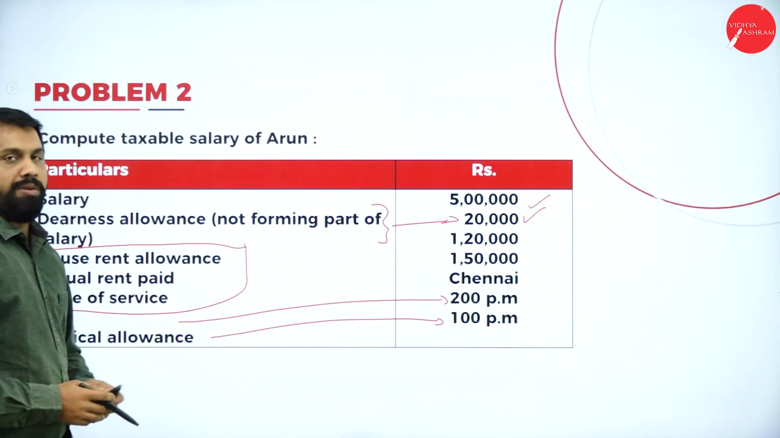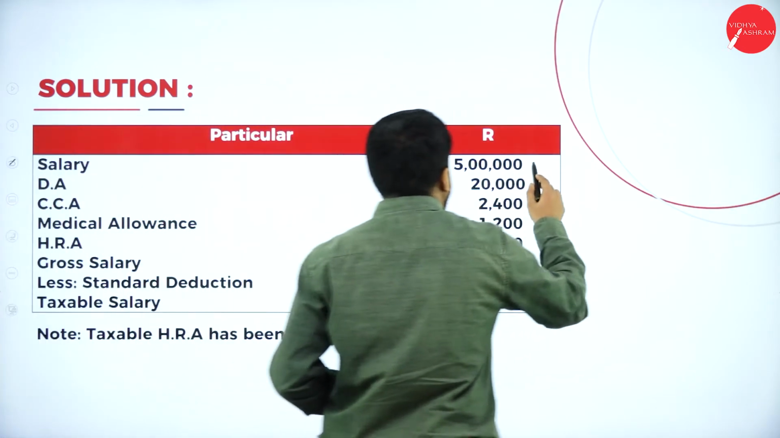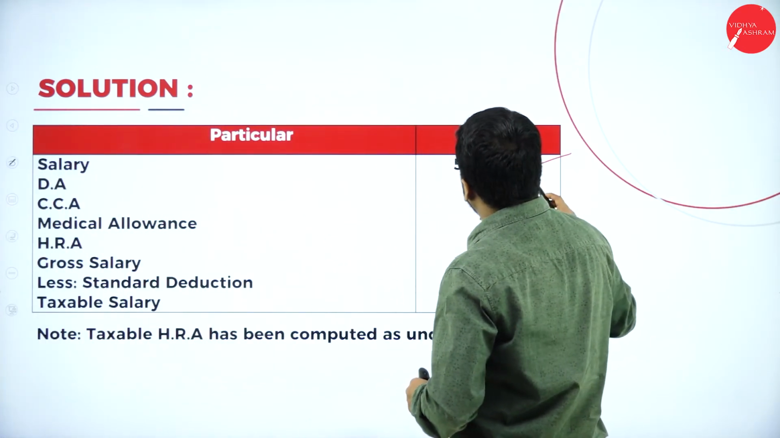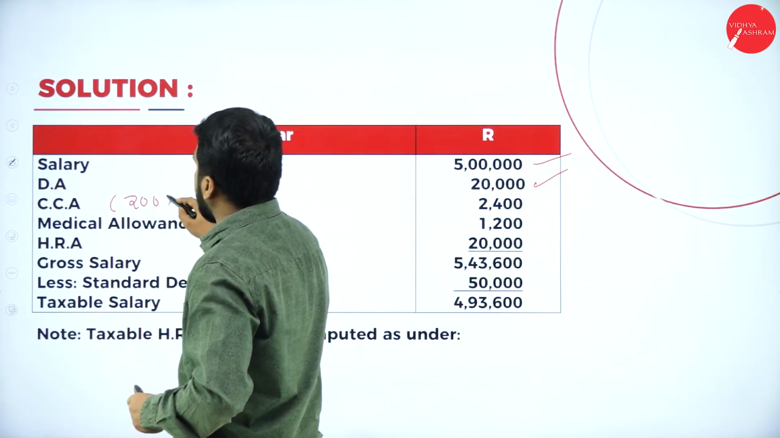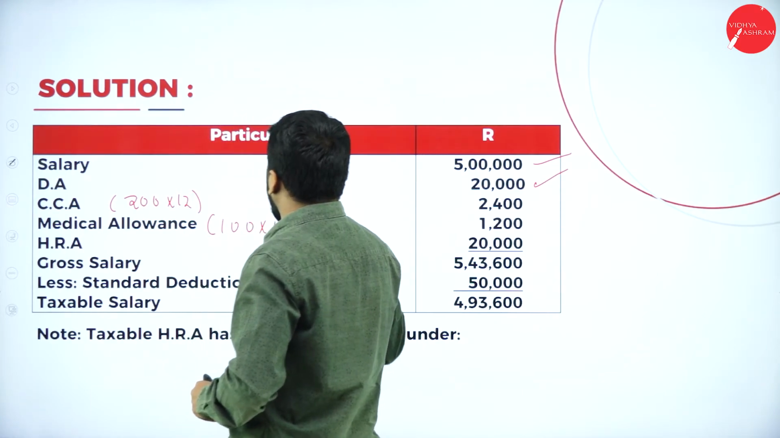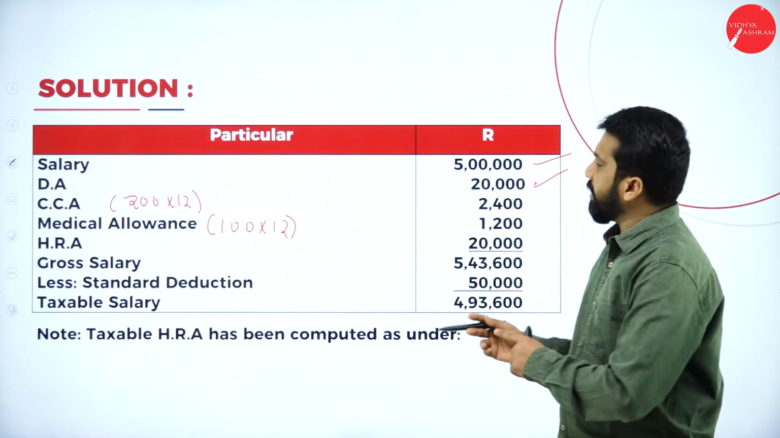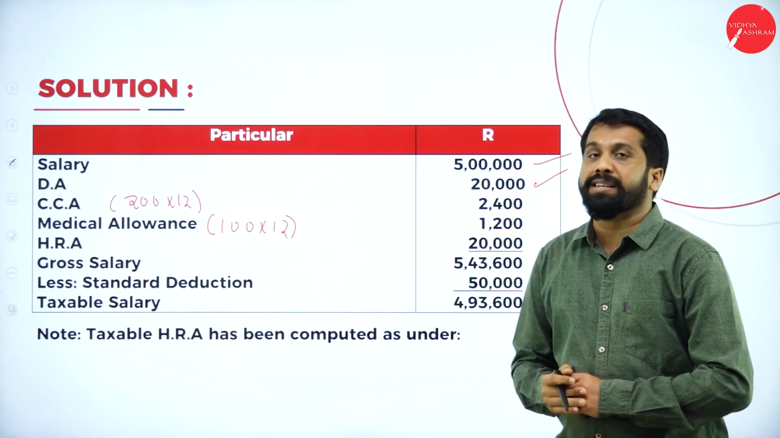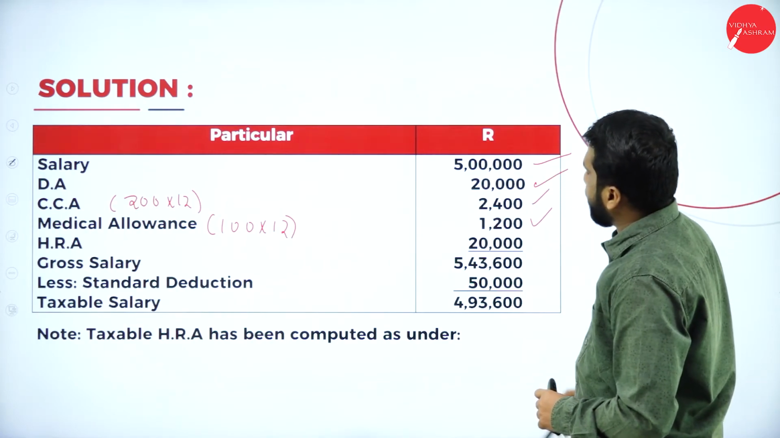Now, we'll go to the answer. Easy. Salary we have taken 5 lakh. Now, DA we have taken 20,000. CCA they have given 200 per month into 12. Medical they have given 100 per month into 12. Medical they have not mentioned whether it is approved or not, so we have taken the full value. So, they have not given anything else. Now, this is done, and this one is done.